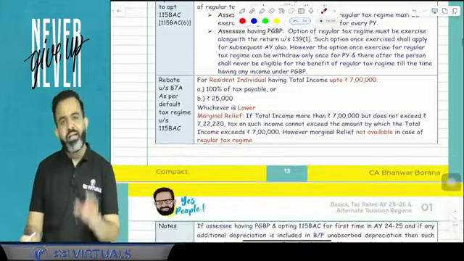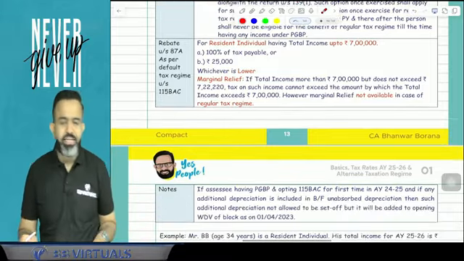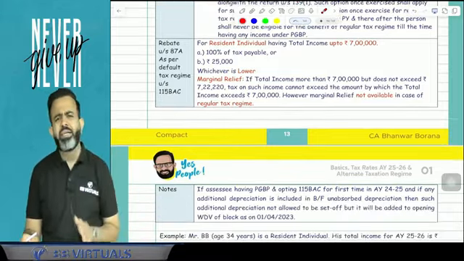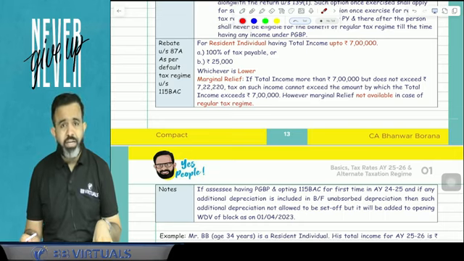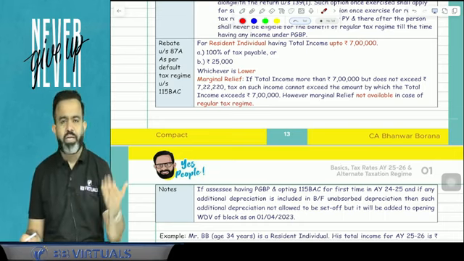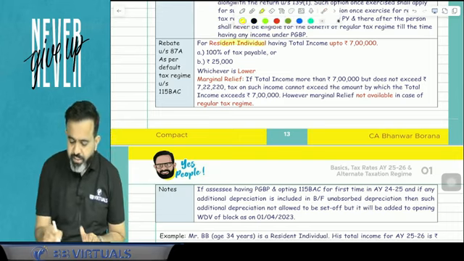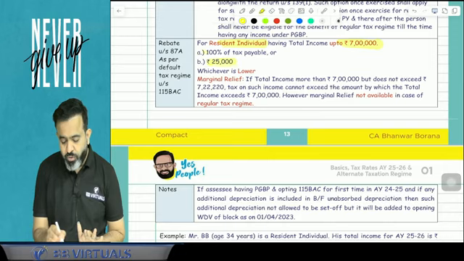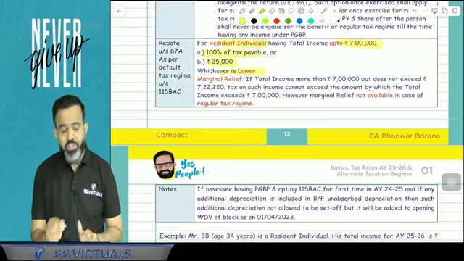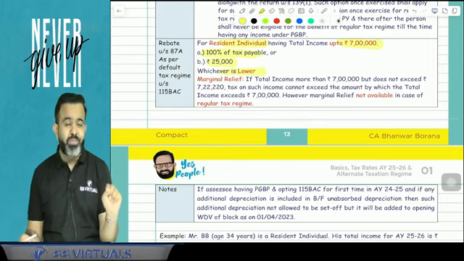Yes. One more point, last point, related to the rebate under section 87A. The 87A rebate is available in the normal provision we have discussed. In case of a resident individual, if your income is up to 5 lakh, then the rebate available is 12,500 or tax, whichever is lower. In the new regime, in case of a resident individual, if your income is up to 7 lakh, then this rebate of rupees 25,000 or 100% of tax, whichever is lower, is available. But here marginal relief is applicable.